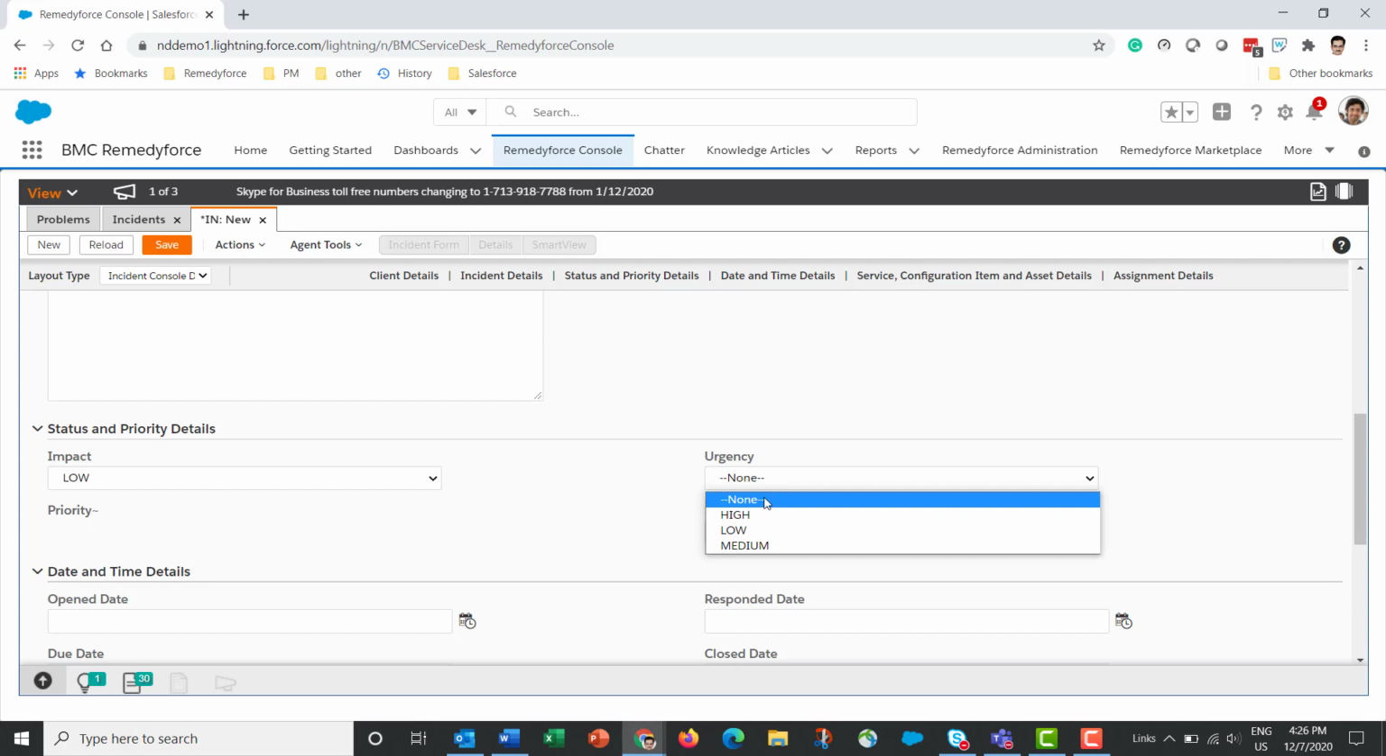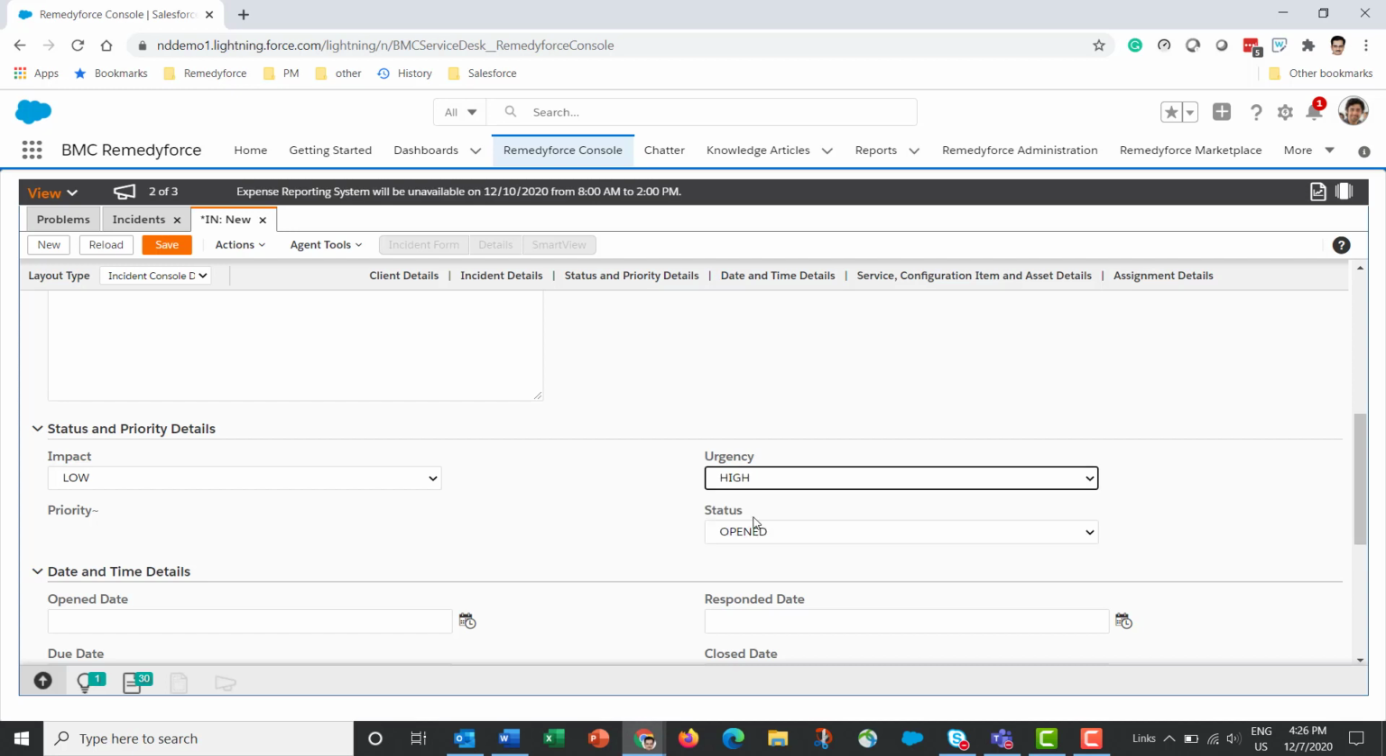Urgency, select the urgency of the issue. Priority is the next field, but you cannot enter priority because priority is determined or calculated automatically based on impact and urgency. Priority has a matrix stored in Remedyforce, and admins can configure that matrix. Depending on the values of impact and urgency, priority is calculated automatically.